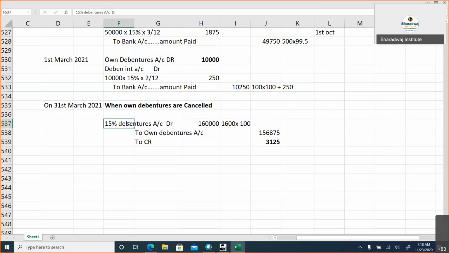So debentures account is debited because the liability is cancelled. So debit the liability which is cancelled: totally 1,600 debentures into 100, 1,60,000. To own debentures, whatever is debited so far, add and credit it. The balance goes to capital reserve.